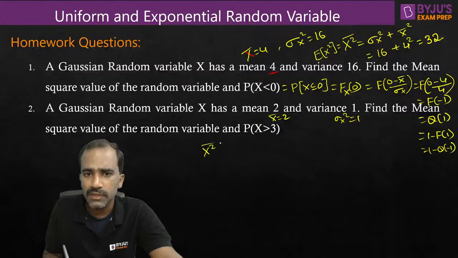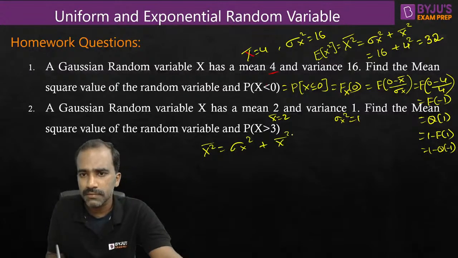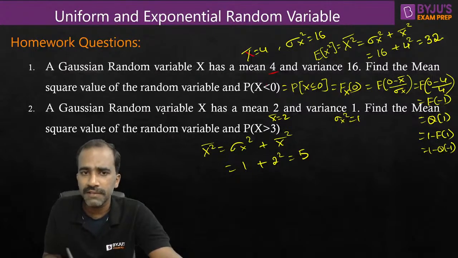Mean square value is equal to variance, which is AC power, plus DC power. So variance is given as 1 here, and mean is given as 2. So mean whole square is 2 square, which is equal to 5 units. So the mean square value is 5 units. From the second question, what they are asking next is P of x greater than 3.